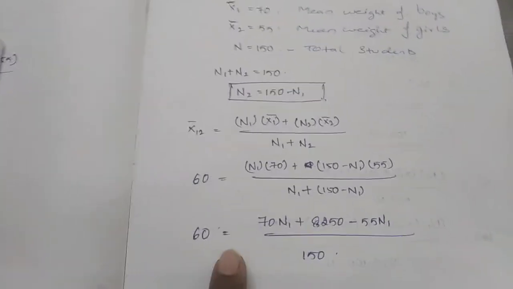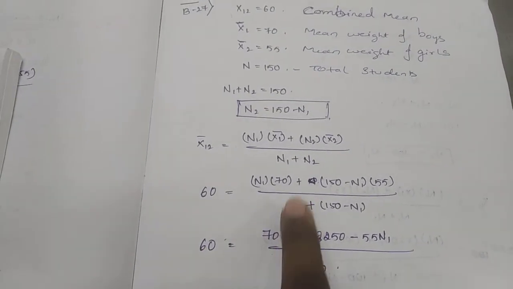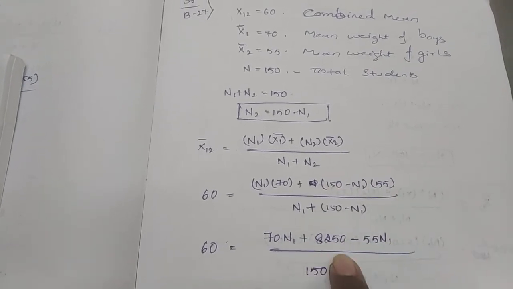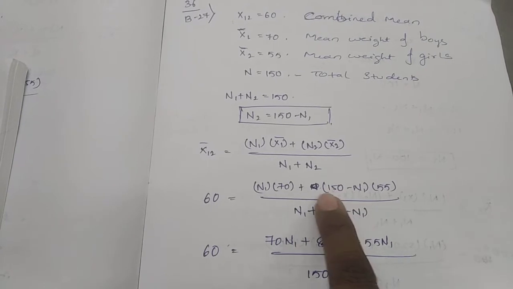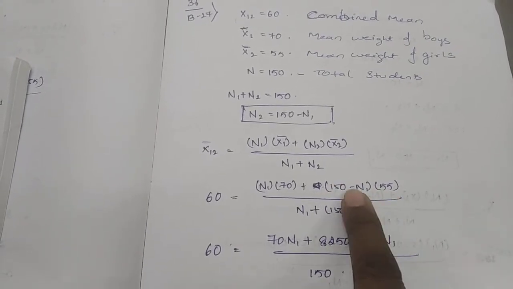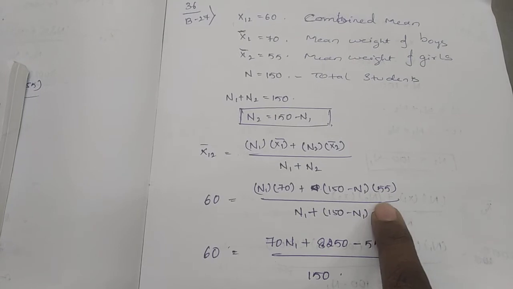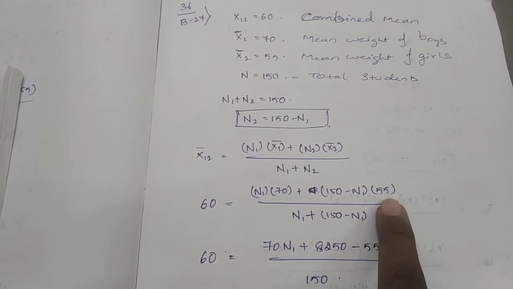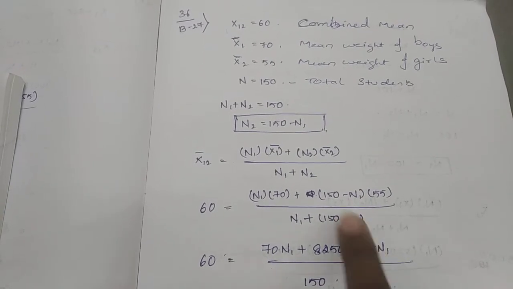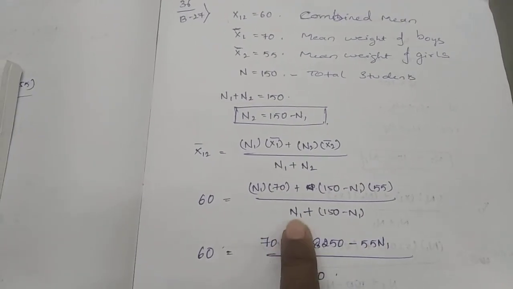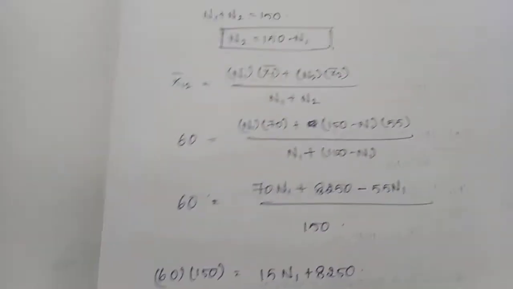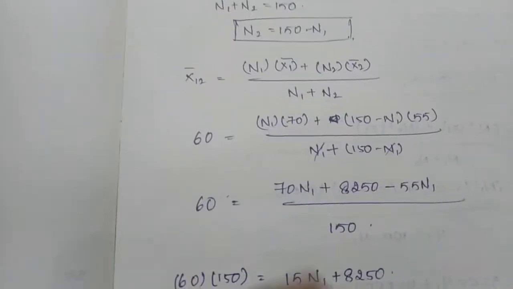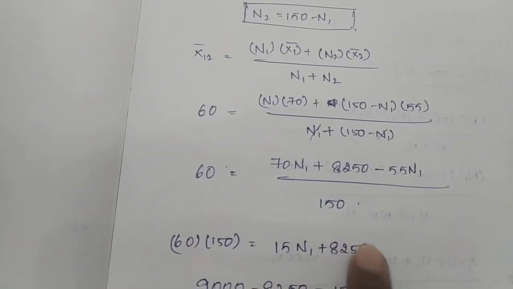Okay, next step. Once you see the next step here, what I have done? 60 as it is I have written, 70 n1 plus 150 into 55. 150 into 55 is how much? 8250, and 55 into n1 is how much? 55 n1. Once again I will explain. See, 150 into 55 is nothing but 8250. 55 into n1 is nothing but 55 n1. So minus as it is we have to write, and here what I have done? n1 cancels. n1 and n1 cancel, minus n1 and plus n1 cancel. So leftover amount is how much? 150 here.